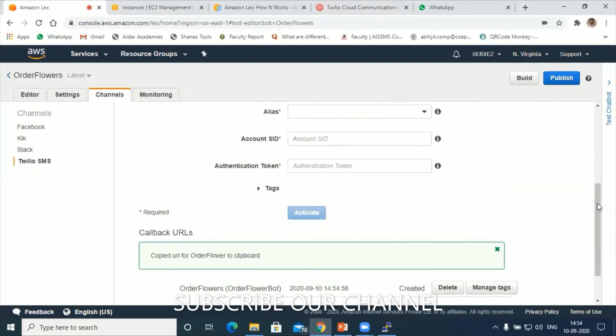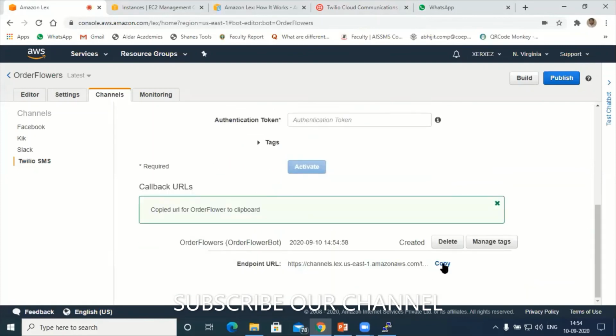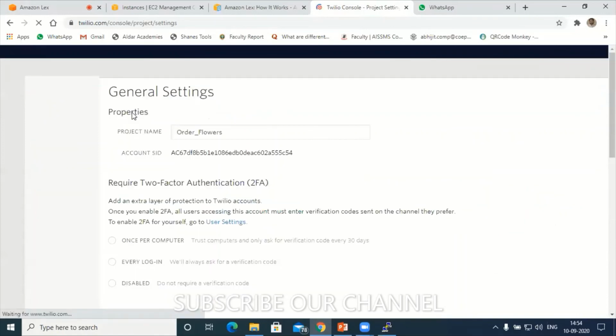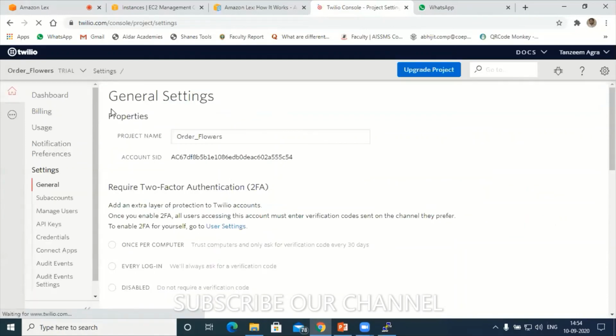Okay, so you'll get an endpoint URL. Copy this one. After copying this, go to Twilio. So this is a project. Next, under settings. Oh, sorry, not under settings. Okay, hold on. Not under settings. We have to go here.